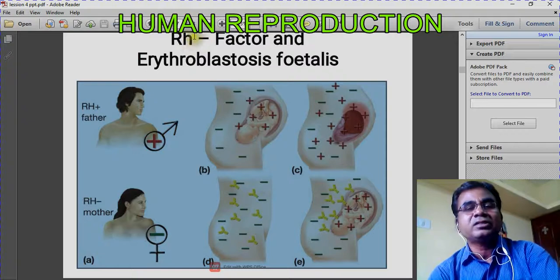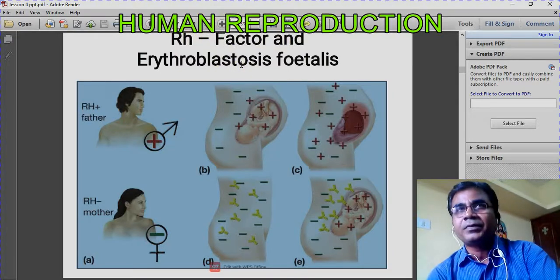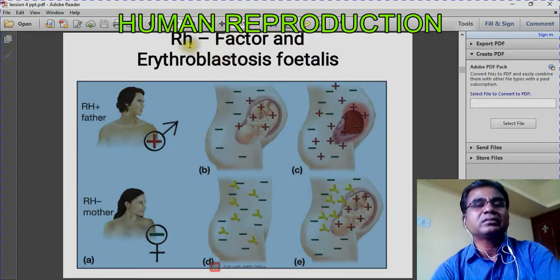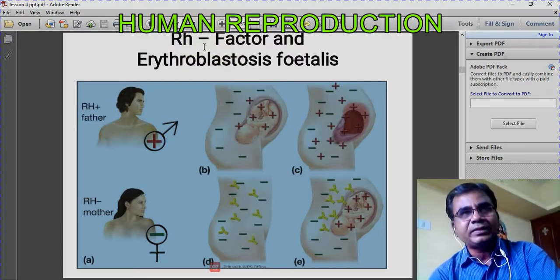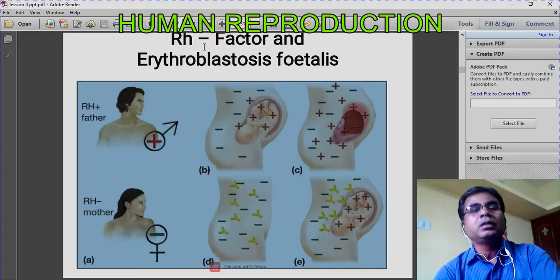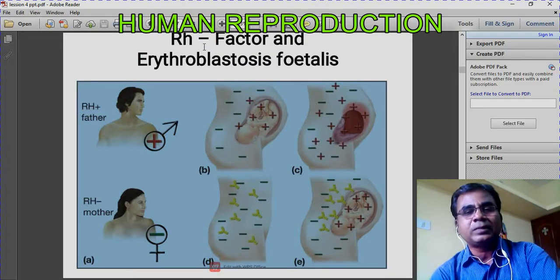Now listen carefully. This is one more factor, that is the RH factor. This is one more antigen, the RH antigen, which is found on the RBC of the blood. When we studied ABO blood grouping, we studied two antigens, A antigen and B antigen. In the A blood group, A antigens will be there. In the B blood group, B antigens. So far we have studied only the two antigens.